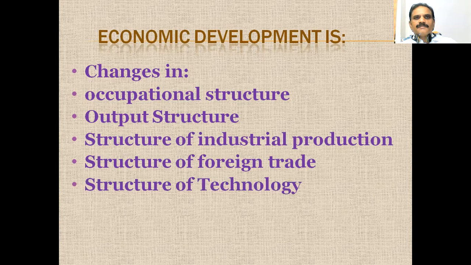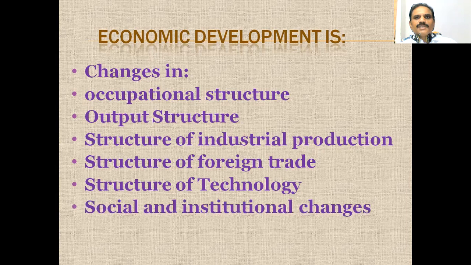Structure of technology. Computerized technology will be there. New types of technology will be adopted. Now we can see so many changes in technology. If you take vehicles, the cars of some 30-40 years back, and the present cars, there is a lot of change. Even compared to 5 years back, the new one is very good. Social and institutional changes mean lots of changes in society. When economic development is there, the gap between haves and have-nots will not be there.